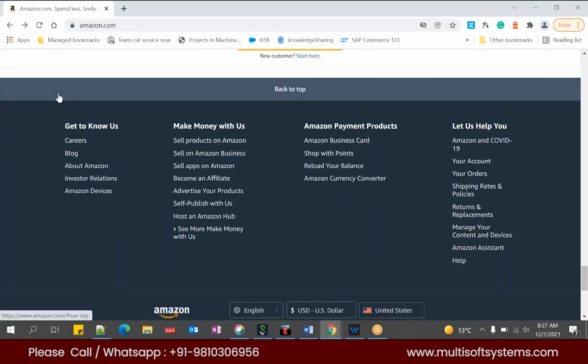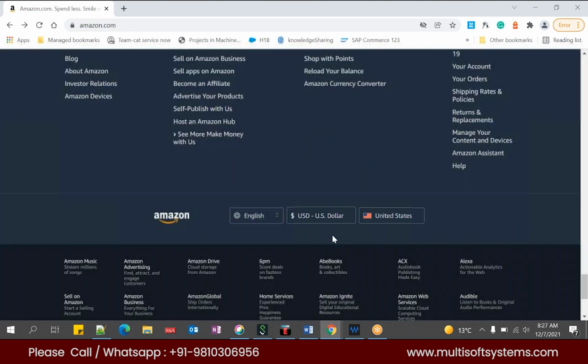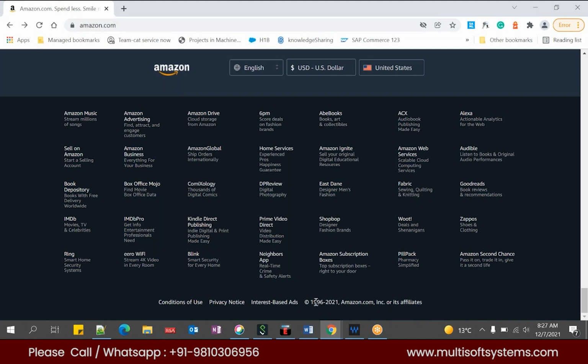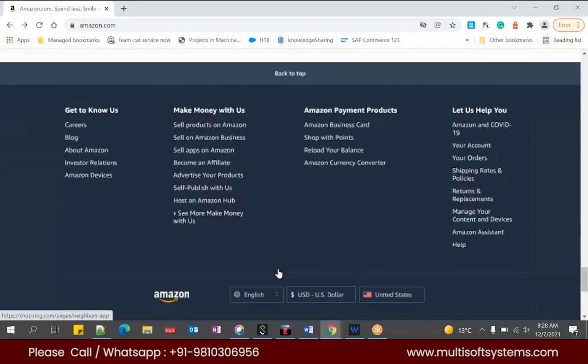And this is nothing but the footer component. Okay, so here we have all the links in the footer. This is a header, and these are the links, and this is a header, links, and the next one is also a footer component, and it has provided the respective policies. Like if you see privacy note, and conditions of use, and this is the trade Amazon.com. Okay. So they have some valid license to use this Amazon application. So this is nothing but a footer component.